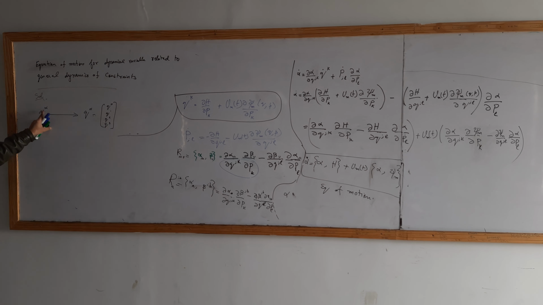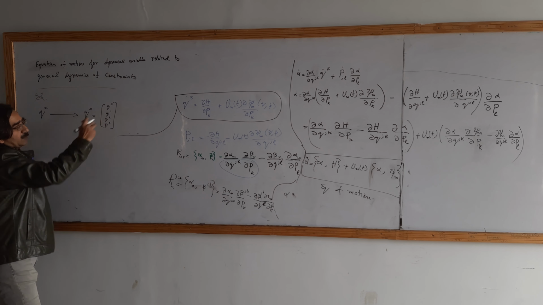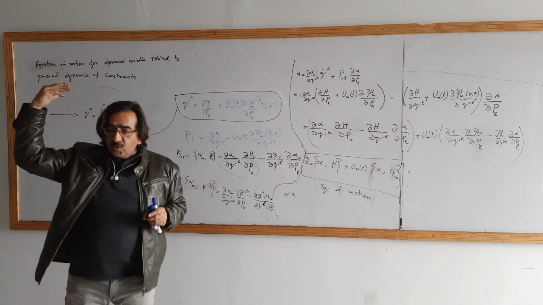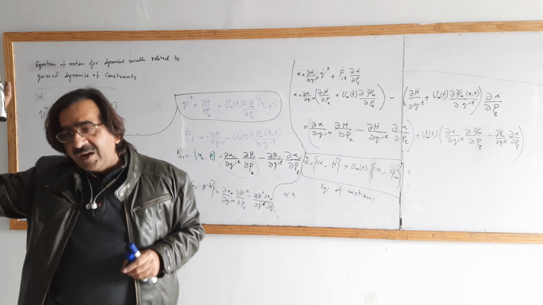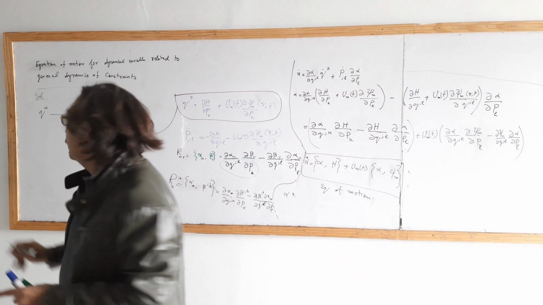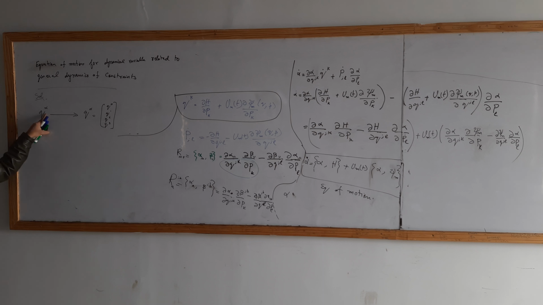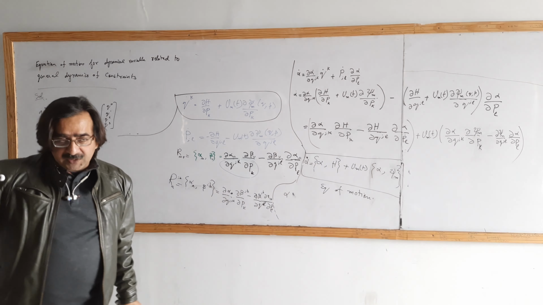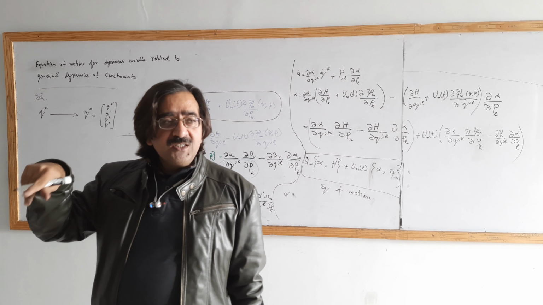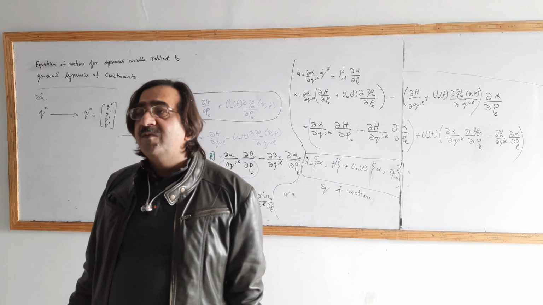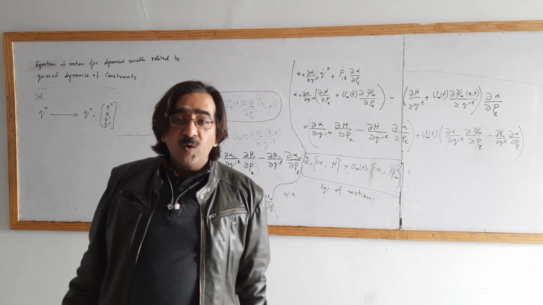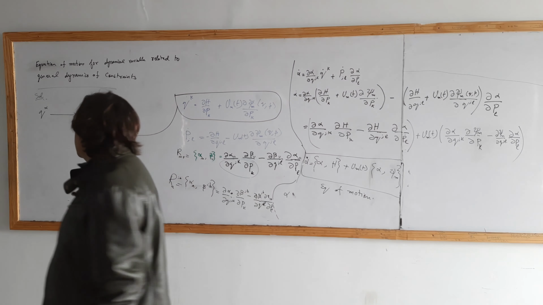Conventionally, throughout all my lectures, I have taken position as contravariant. But if position is contravariant, the momentum must always be covariant and a column.